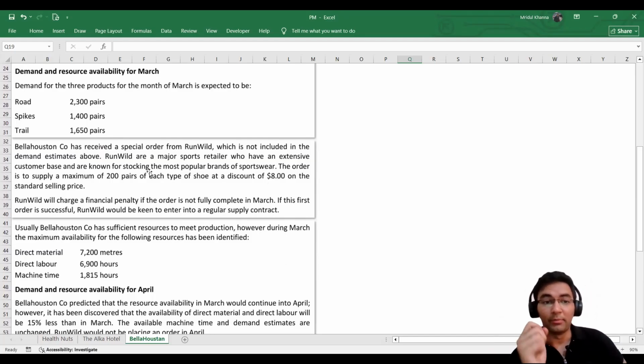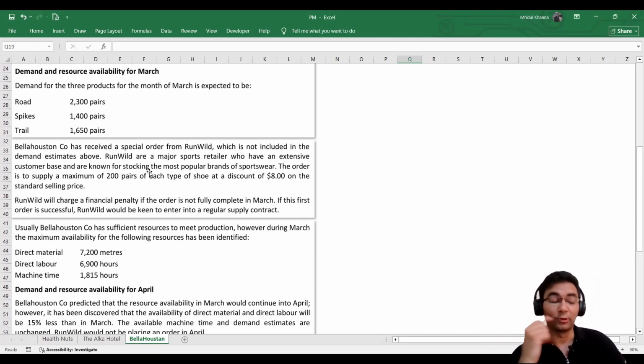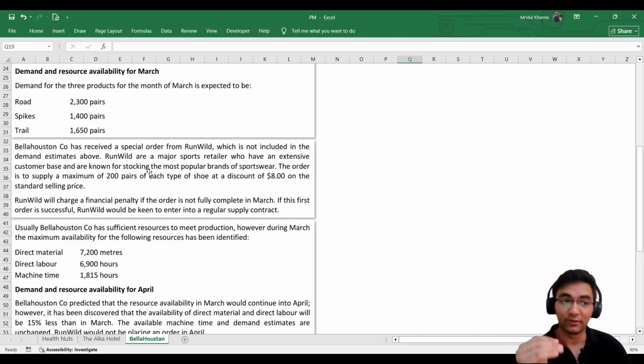Run Wild are a major sports retailer who have an extensive customer base and are known for stocking the most popular brands of sportswear. All right, so it looks like it has a very good reputation. It has a very good name in the market. So partnering with Run Wild could prove to be beneficial for Bellahouston, as far as we can observe for now.